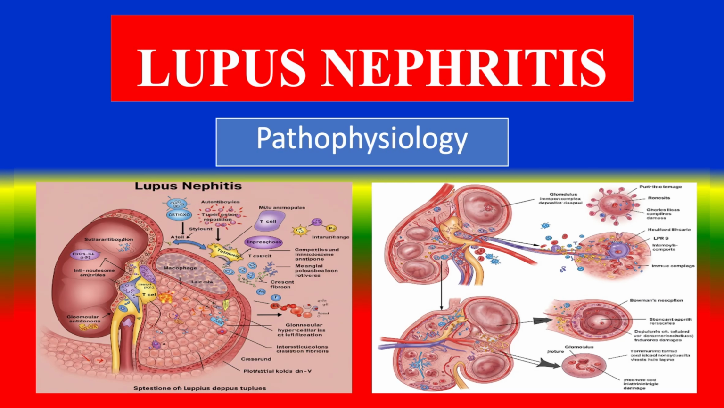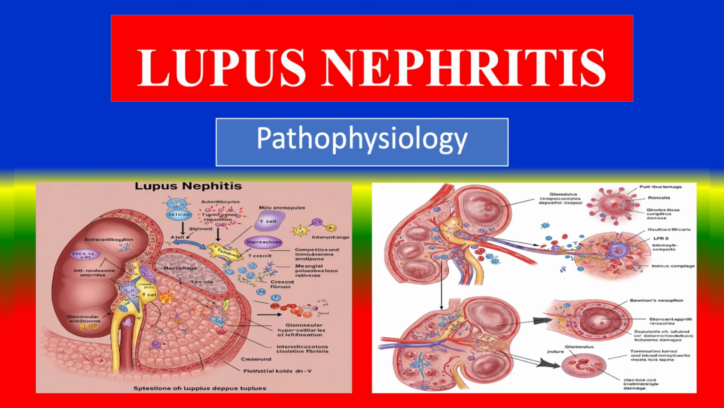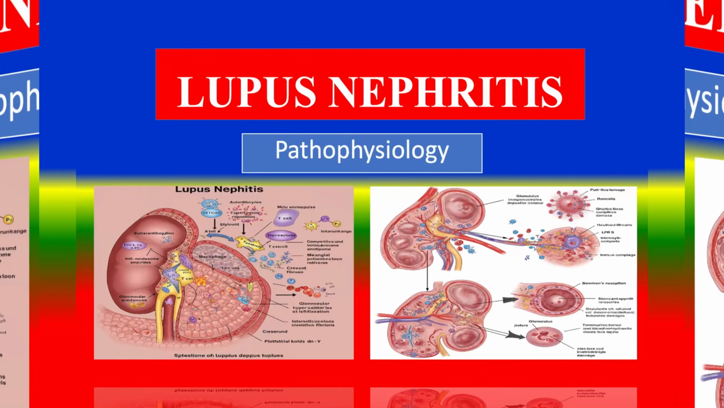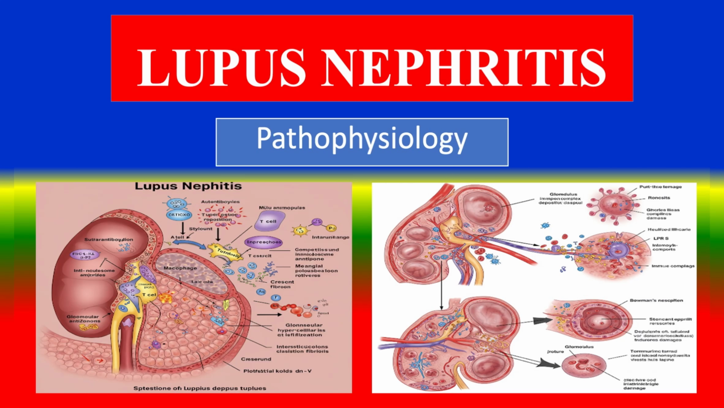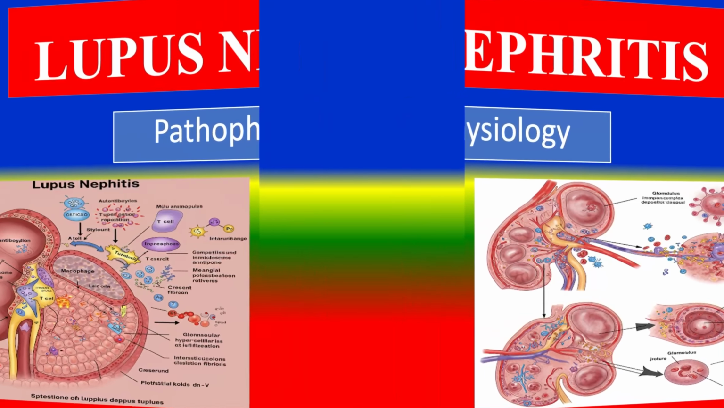Pathophysiology of lupus nephritis, step-by-step process. Lupus nephritis (LN) is a serious complication of systemic lupus erythematosus (SLE), an autoimmune disease where the immune system attacks the body's own tissues, including the kidneys. The pathophysiology involves immune dysregulation, autoantibody production, and inflammation. Here is a step-by-step breakdown of the pathophysiological process.